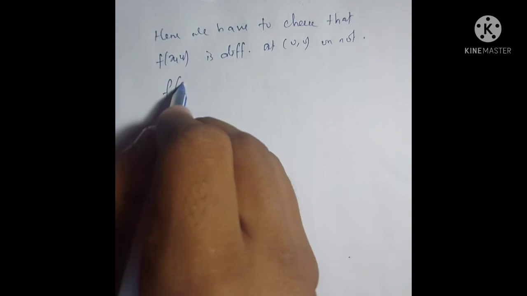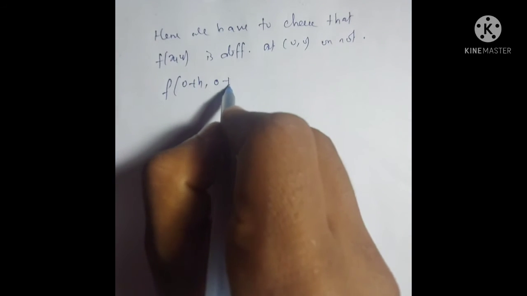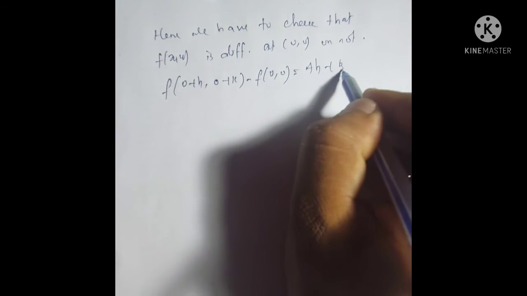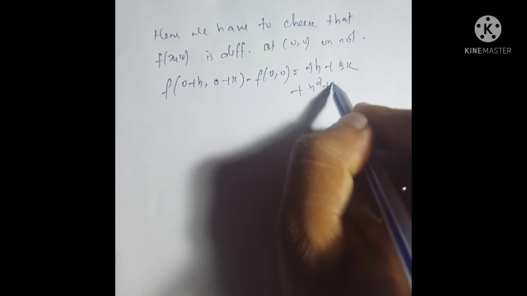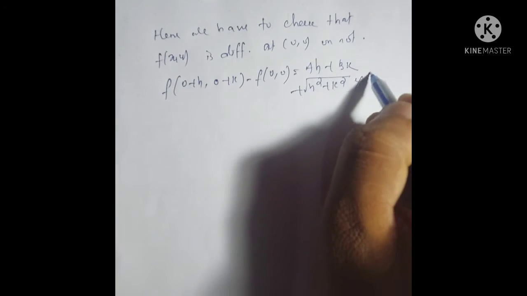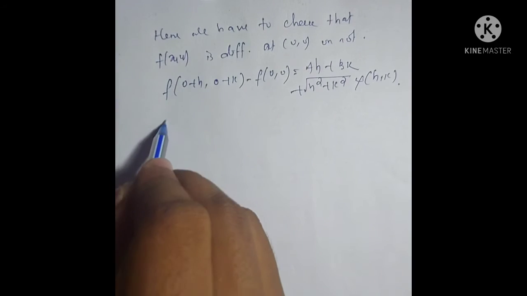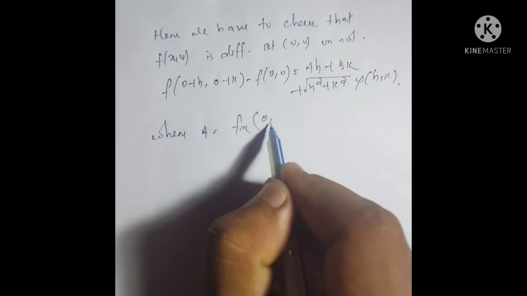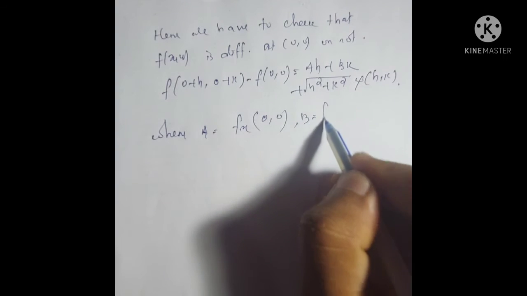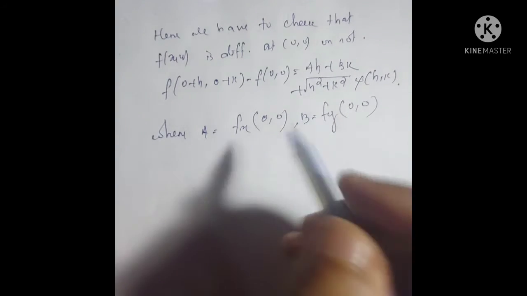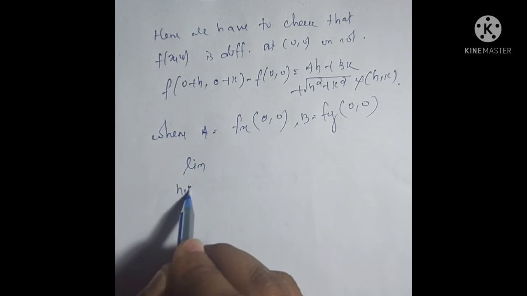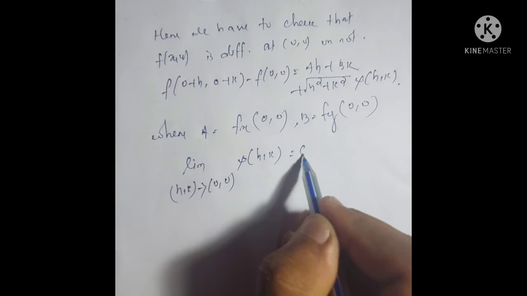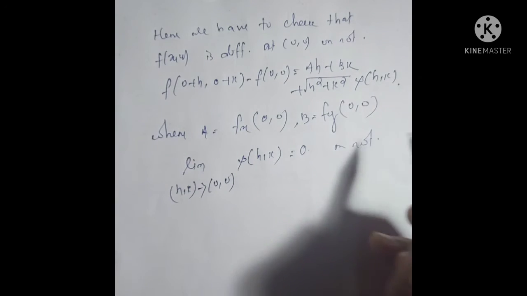That is, we have to check that f(0+h, 0+k) − f(0,0) is equal to ah + bk + √(h² + k²) φ(h,k), where a is the partial derivative with respect to x at 0 and b is the partial derivative with respect to y at 0, and the limit as (h,k) tends to 0 of φ(h,k) is equal to 0 or not.